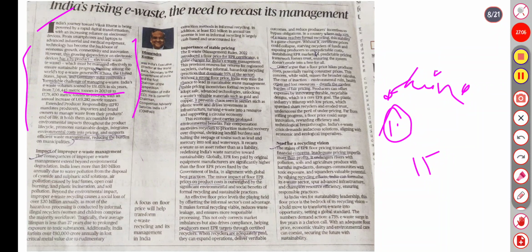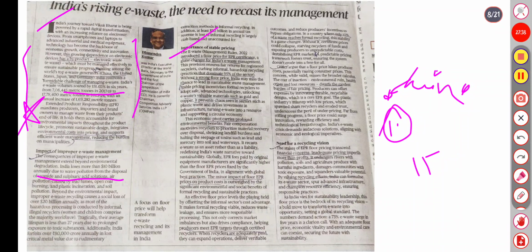Extended Producer Responsibility, EPR, mandates producers, importers and brand owners to manage the waste from their products. So the question can be asked, who is managing this? What is the impact of proper e-waste management? It extends beyond environmental degradation. India loses more than $10 billion annually due to water pollution from disposal, pollution caused by lead fumes, open coal burning, plastic incineration, and soil pollution, beyond the environmental impact.